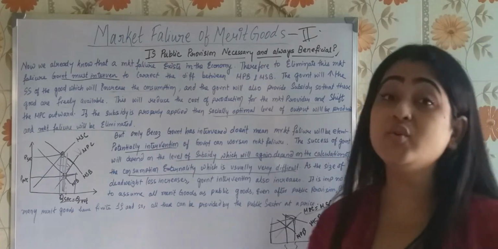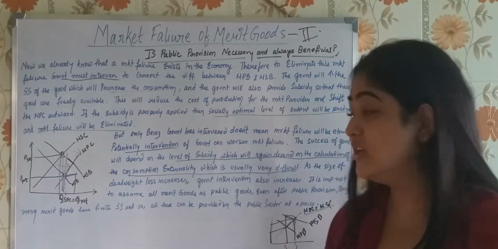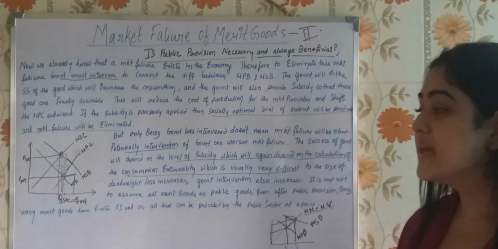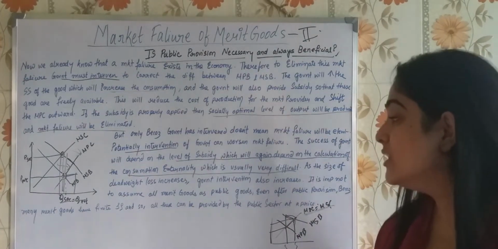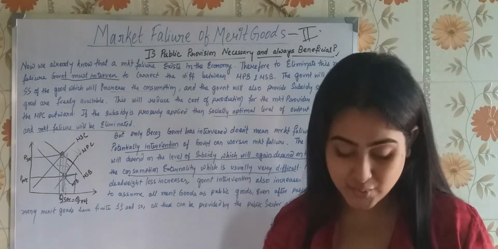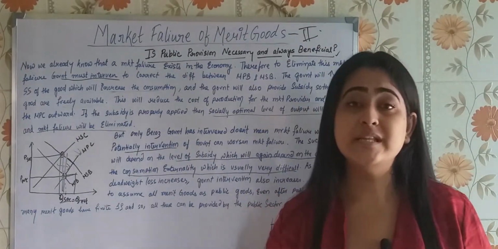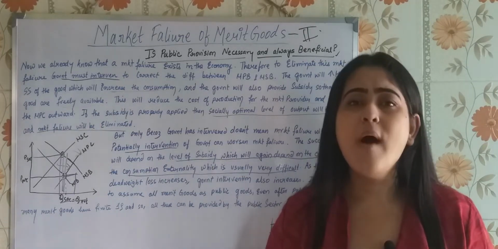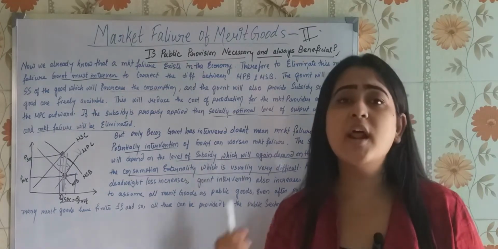It is important to not assume all merit goods as public goods even after public provision. Why? Because many merit goods have what? Finite supply. So all these can be provided by the private sector at a price. Understood? Also, if you see, as I have given you the examples about the technological facilities, higher facilities are available, better facilities are available in the private sector. Why? Because the supply is very limited for all these facilities. You need to pay a price to avail the supply.